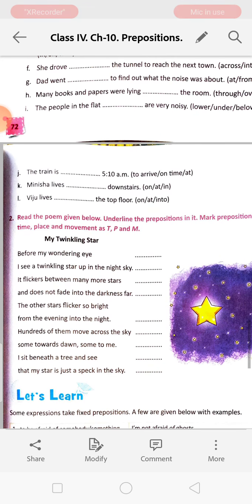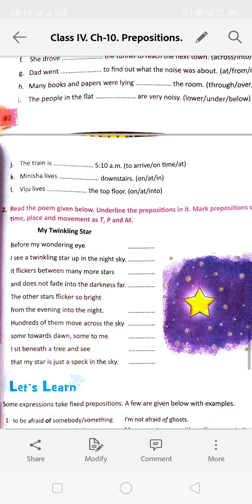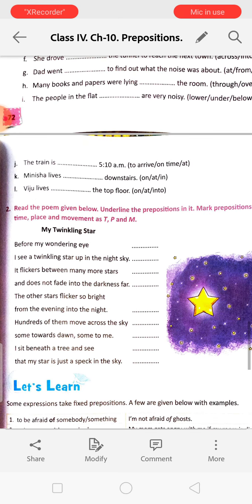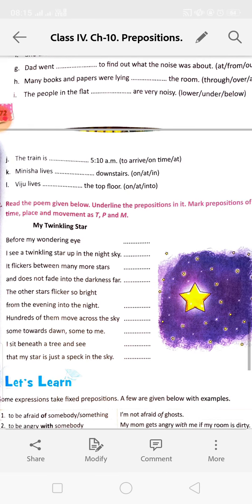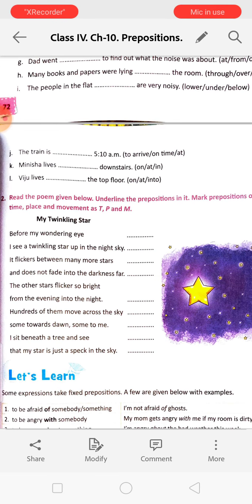Okay. Here, read the poem given below. Underline the prepositions in it. Mark prepositions of time, place, and movement: T, P, and M. So at first you have to underline the preposition and you have to say whether it is a preposition of time or preposition of place or preposition of movement.